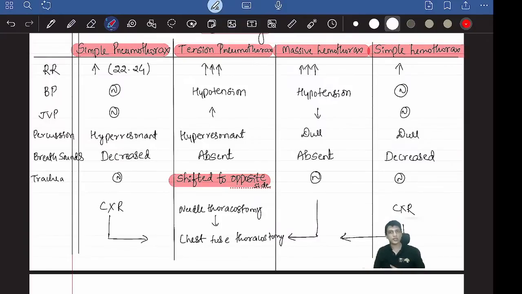Massive hemothorax is not immediately life threatening. You have some time, you can put a tube there, called intercostal drainage. You can bring out all the blood, and the patient will feel better. That's the difference between all the 4 conditions. We'll go over so many conditions, then you will understand better.